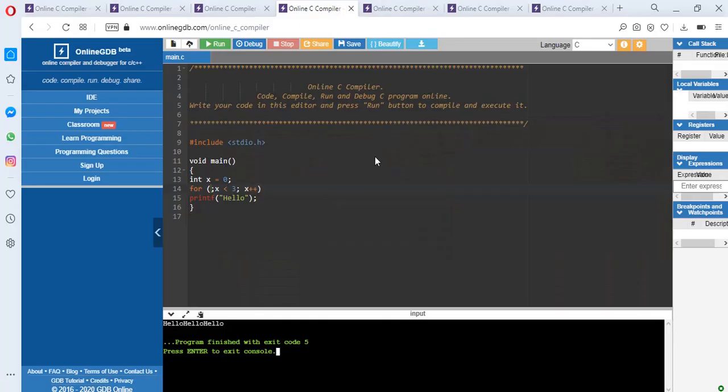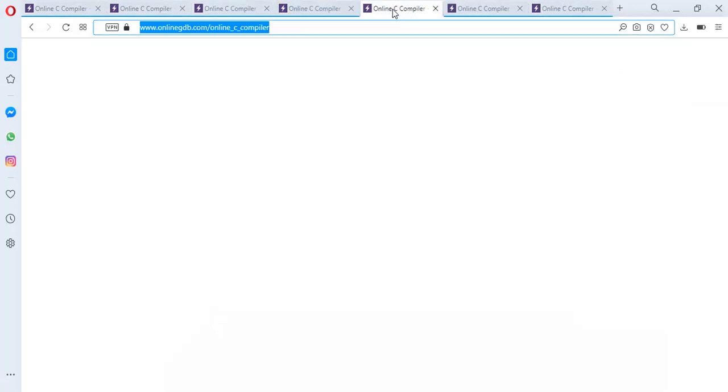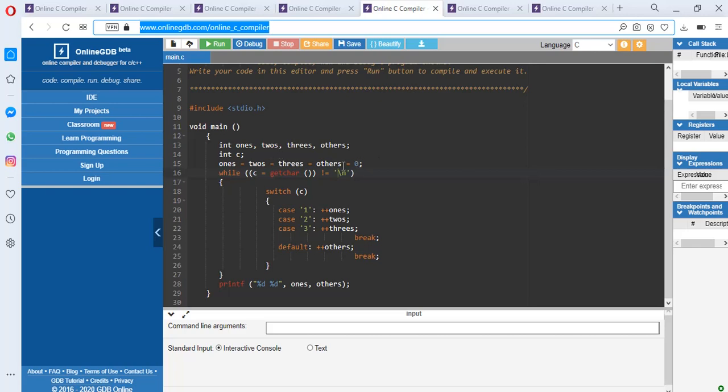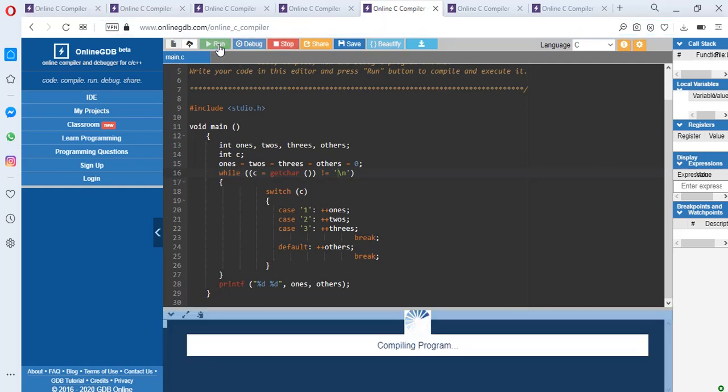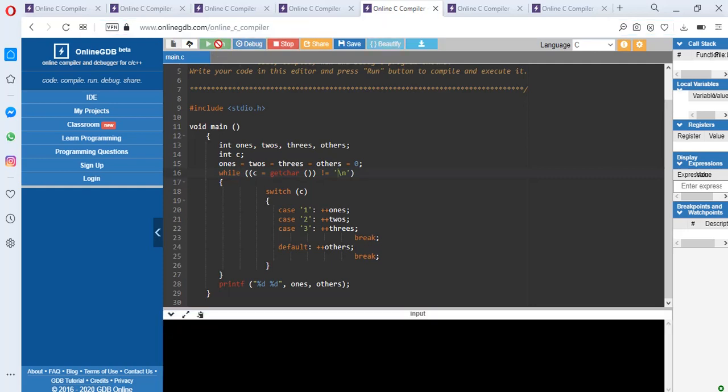Let's run this code. See, here I have put \n in place of EOF, because whenever we press enter, this while loop will exit. So let's run this. I'm giving the input as 1a, 1b, 1c. Now see the output. It is 3, 3.